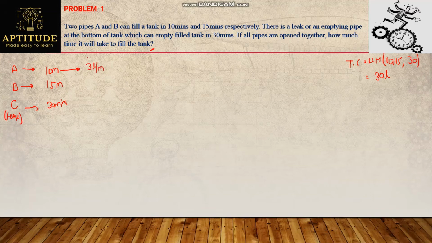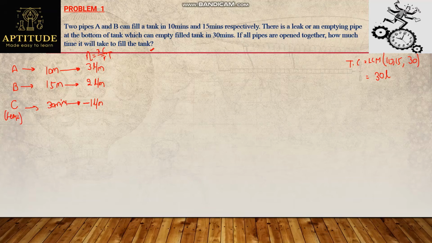So same as efficiency in time and work problems, total work there, here total tank capacity divided by total time taken. So we'll give efficiency now. 3 liters per minute is the efficiency of pipe A. Now pipe B's efficiency will be 2 liters per minute, 30 by 15. And pipe C, which is an emptying pipe, 30 divided by 30, which means 1. And this is negative work. I will assume it as negative. Why? Because it is emptying the tank, which is doing negative work.